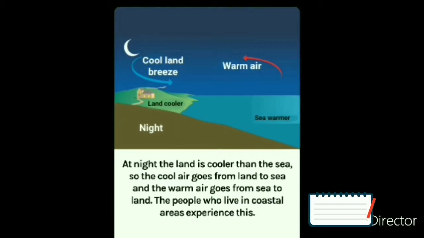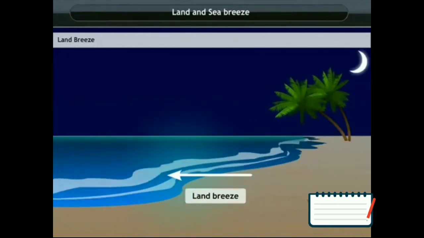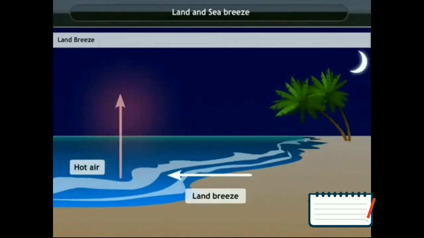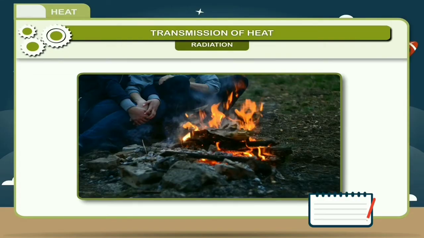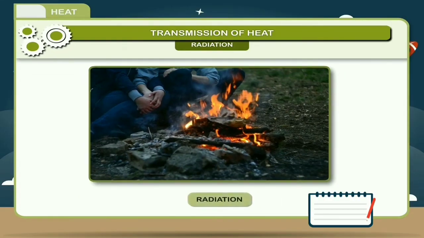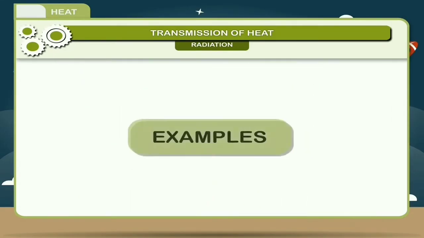That is why there will be warm air above the sea and the air above the land will be cooler. So the cool air of the land moves towards the sea, and this is called the land breeze.